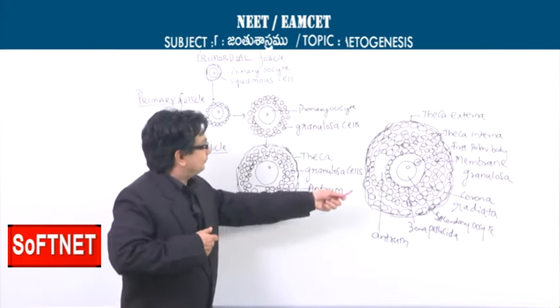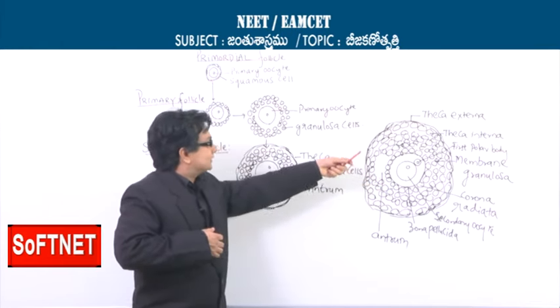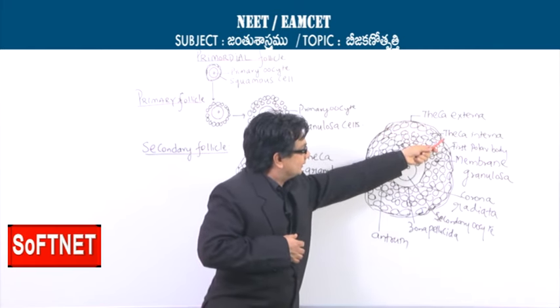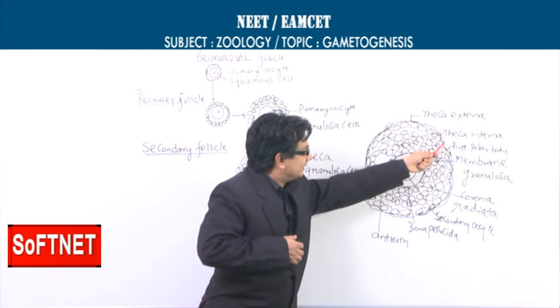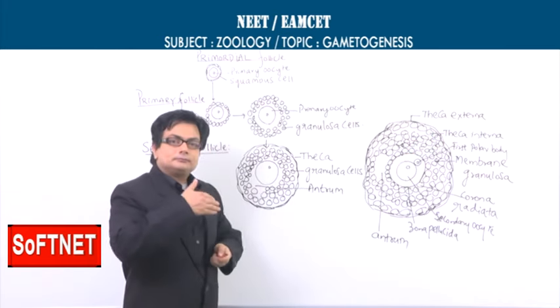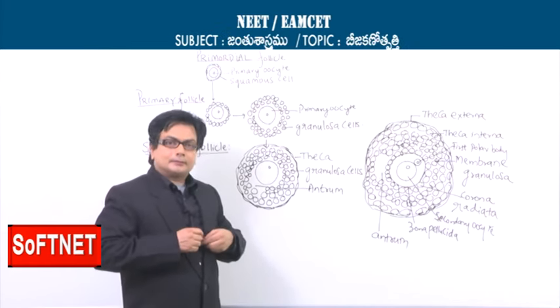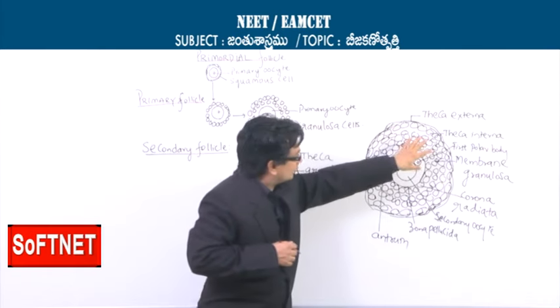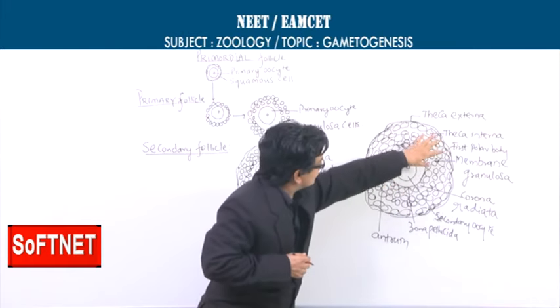If you look at the parts of this particular multicellular unit, you can see the theca differentiated into the theca externa, and beneath it we find the theca interna. So the theca externa, and beneath it the theca interna, and that is followed by again the granulosa cells.